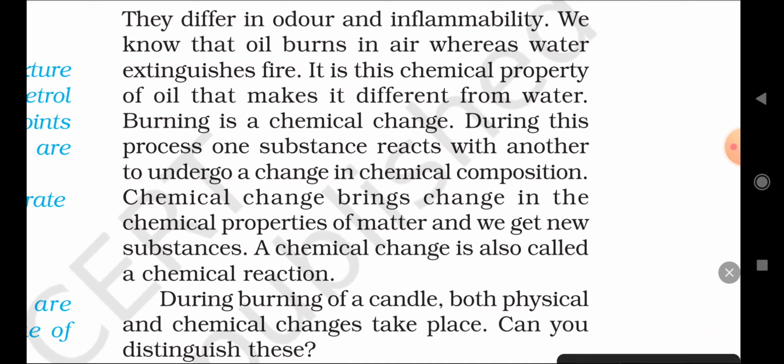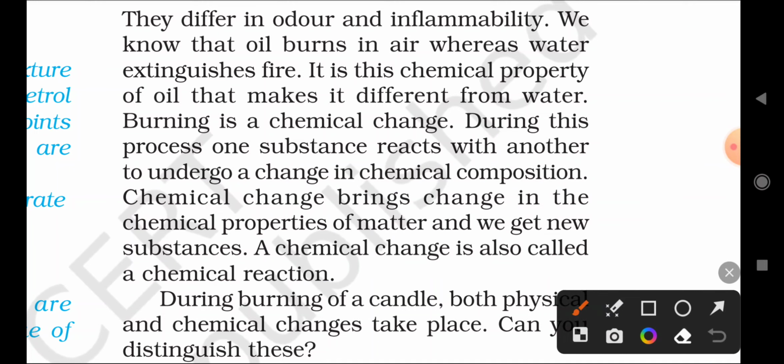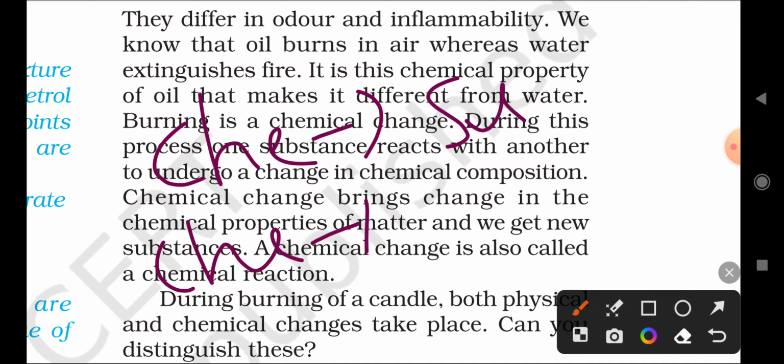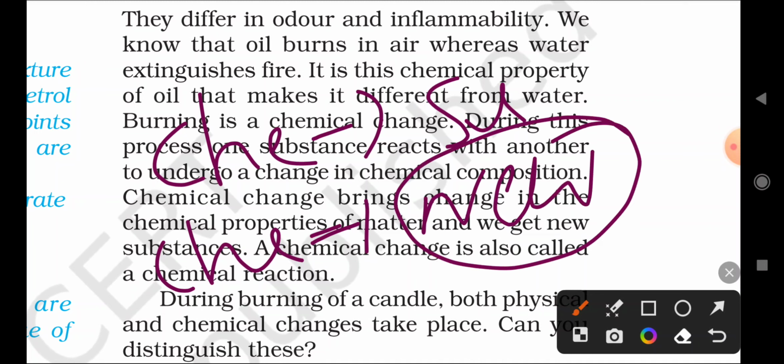In a physical change, there is no change in the chemical substance or chemical composition, only changes in state like solid to liquid, liquid to gas. But in the case of a chemical change, there is a change in the entire content of the substance, because it forms a new substance with new properties.